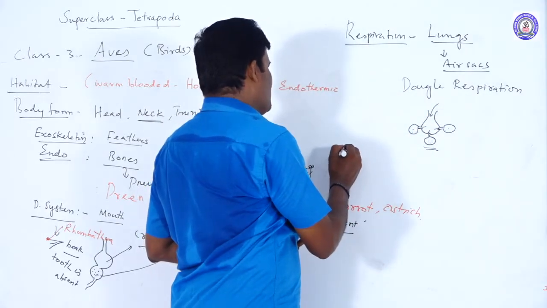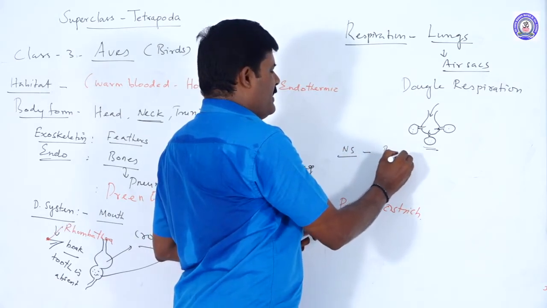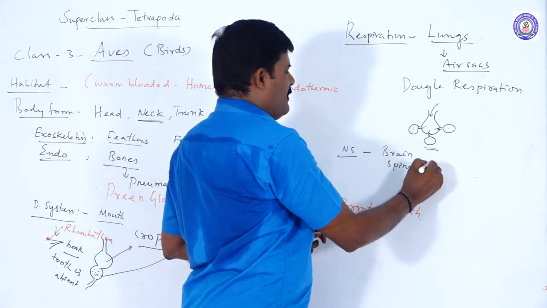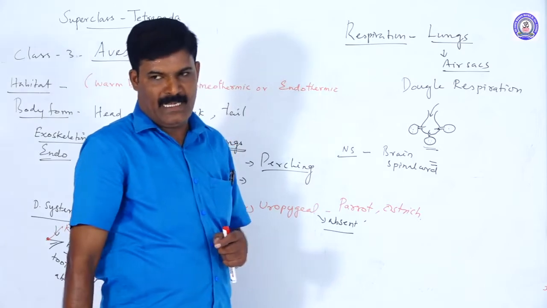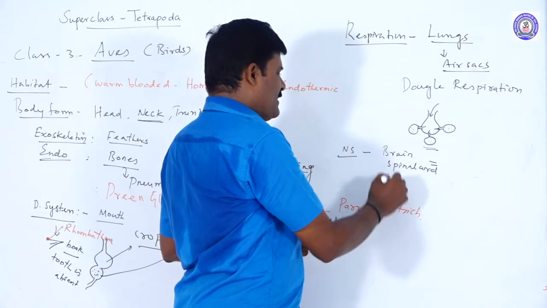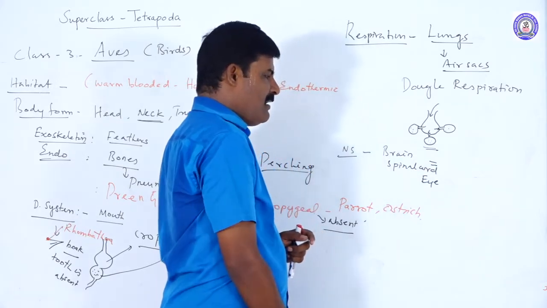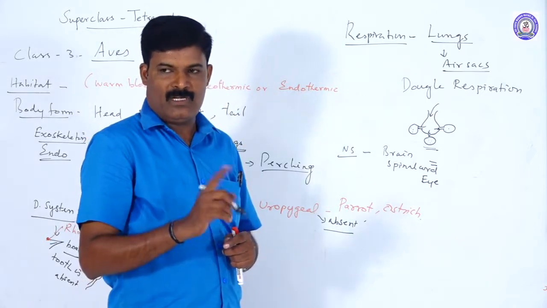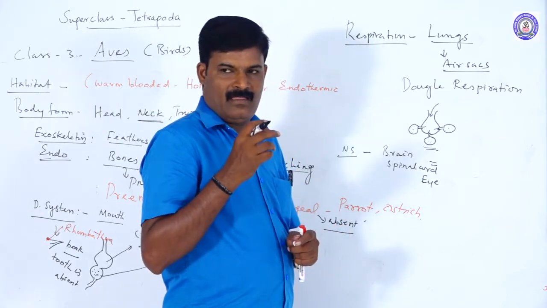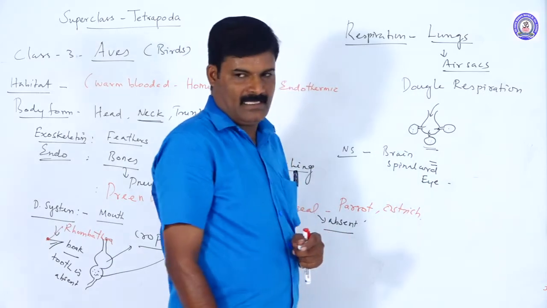The next system is the nervous system. The nervous system is well developed: the brain and the spinal cord. There are 12 pairs of cranial nerves, like mammals. The sense organs are well developed. The eyes are photoreceptors. The ear is made up of three parts: outer ear, middle ear and inner ear. There are three ear ossicles present in the middle ear.